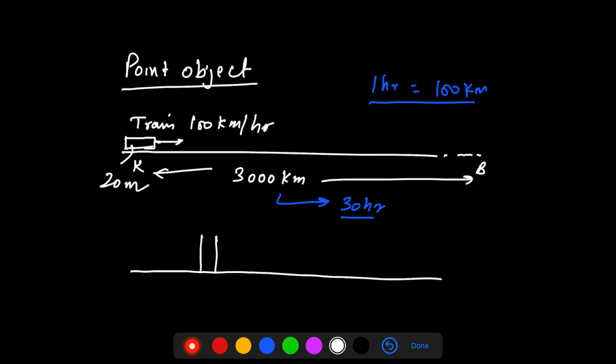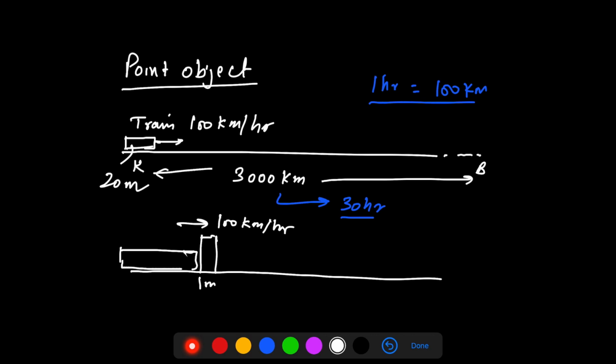Now, if let's say the same train is moving and there's a pole here, and the length of the pole is, let's say, 1 meter, right? Now if the train moves like this, correct, if the train moves like this, same train, 100 kilometers per hour, right?